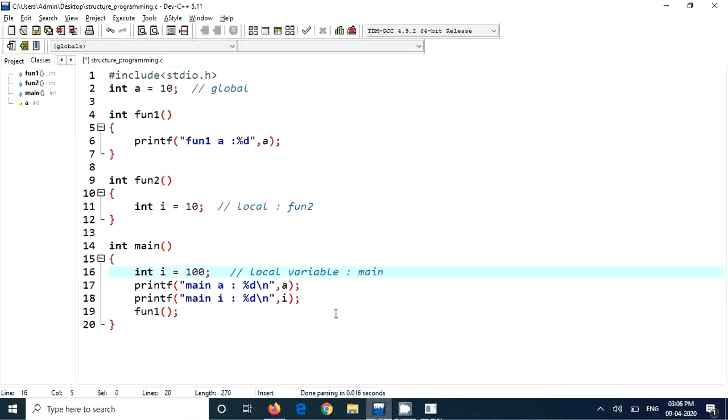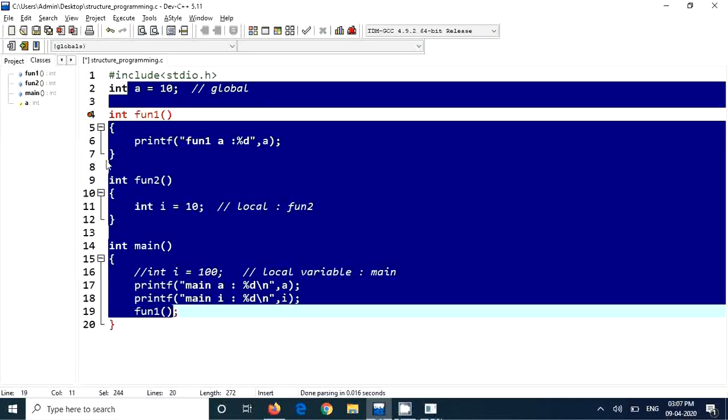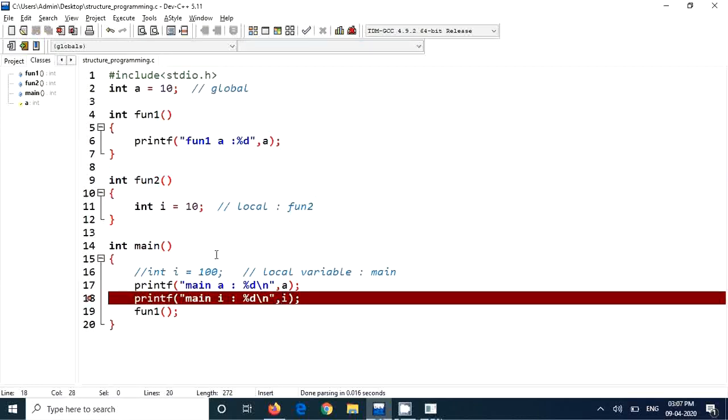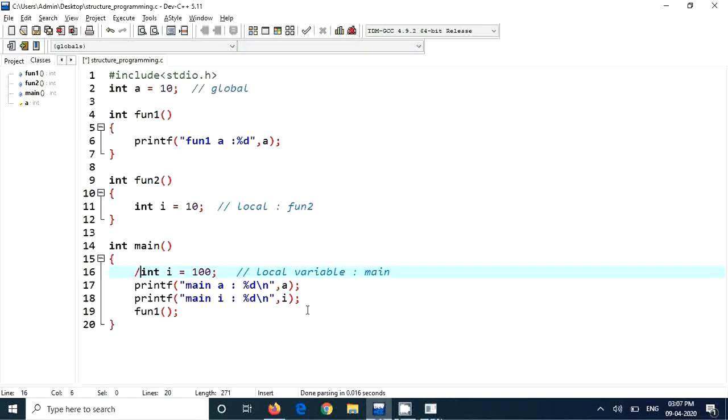Now imagine a is present as a global variable outside. You see the declaration is outside all the functions. That is why we say it's global. It is outside fun1, fun2 and main. But i is not defined outside any function. i is defined here, but it is local to fun2. So in this case, if you compile, it will throw an error: i is not defined. That is a compile time error.